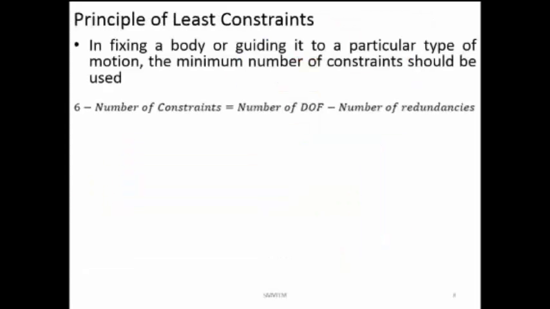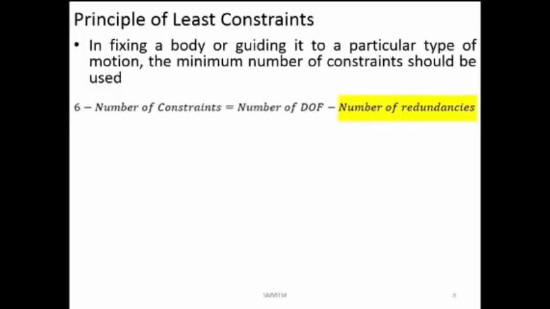Now there is a principle called the principle of least constraints. It will say that in fixing a body or guiding it to a particular type of motion, the minimum number of constraints should be used. The minimum number of constraints should be used. Or if we are writing it in a numerical form, we can say 6 minus number of constraints should be equal to number of degrees of freedom minus number of redundancies.